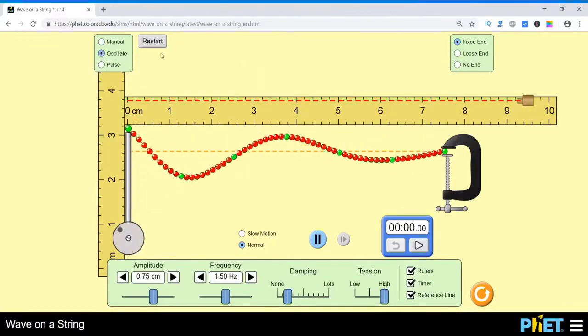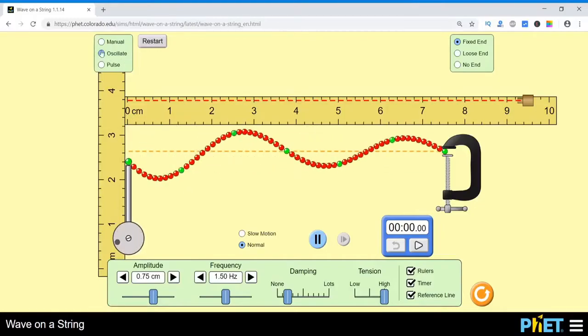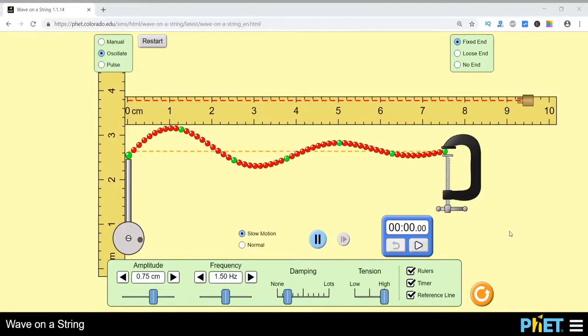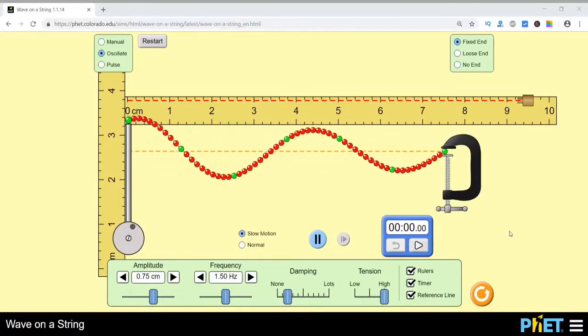Here we can see there is a green dot in the middle at intervals. If we just play it, we can see that only the green part is moving up and down, not left and right. What do we understand? The wave is traveling to the right.